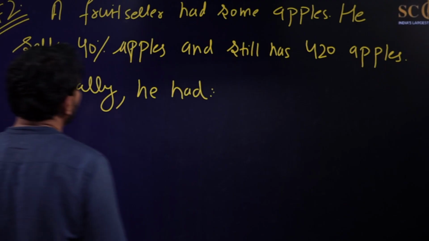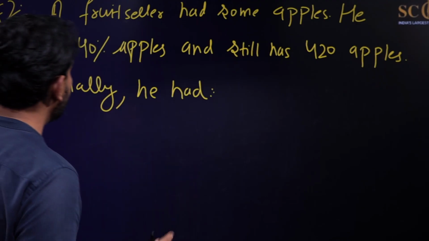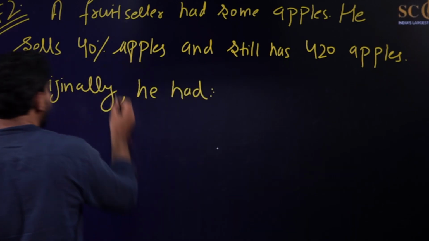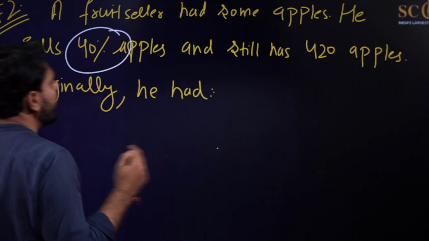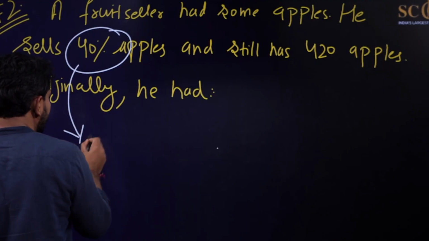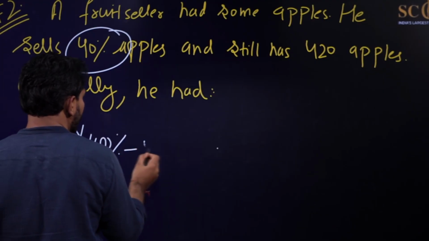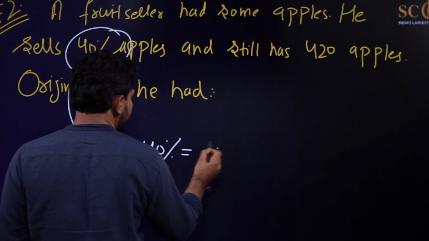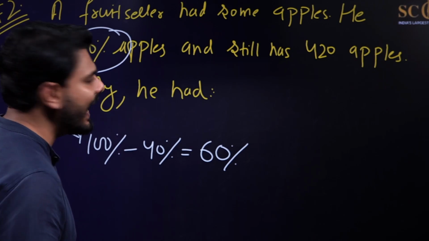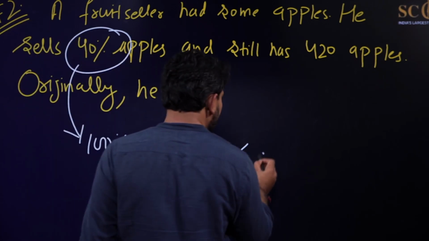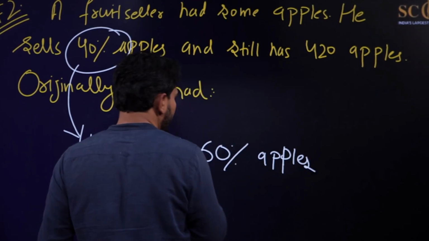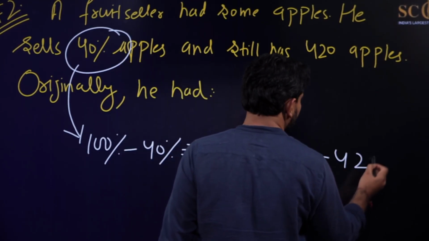So now in this case, a fruit seller had some apples. He sold 40%. If he already sold 40%, then how many percent apples are still left? It is 100% minus 40%, which is 60%. So 60% apples are still left. Now you are given that he still has 420 apples. So 60% of the total number of apples is equal to 420.